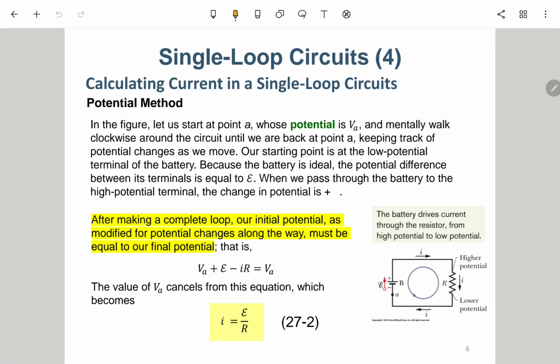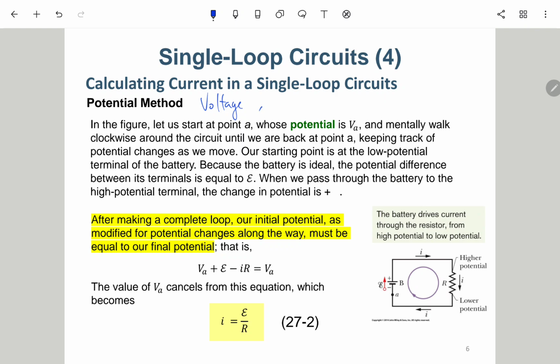Here we will always use the potential method. Potential method means usually I will call it voltage. In circuit theory, we always call it voltage rather than potential difference.